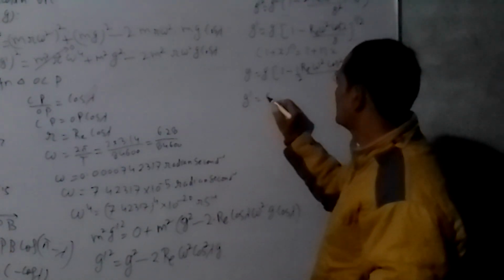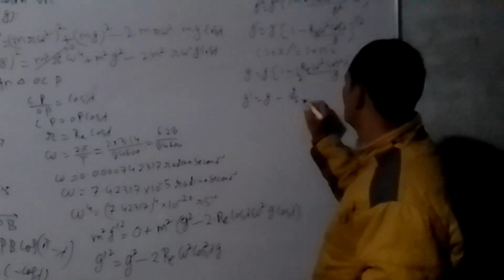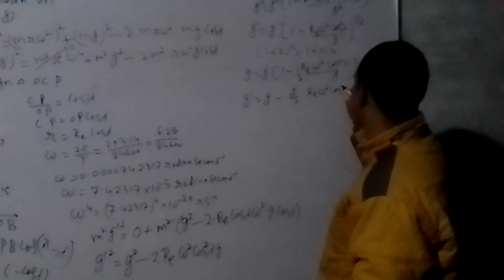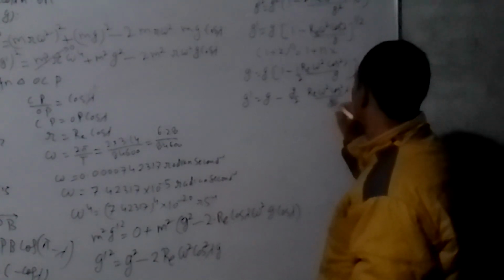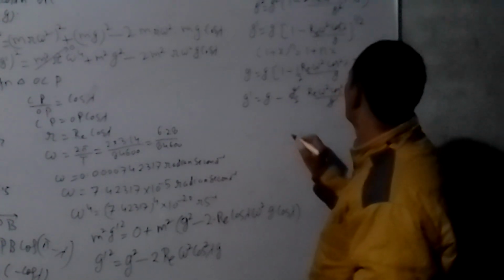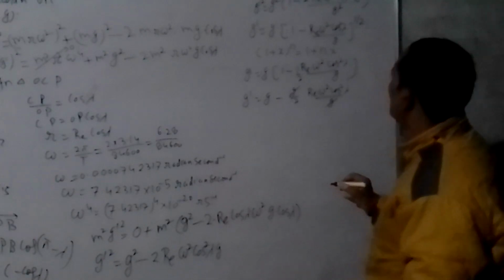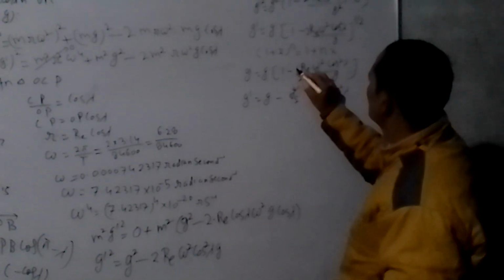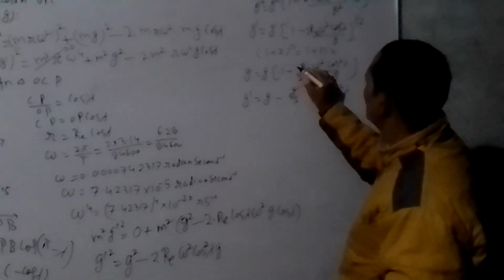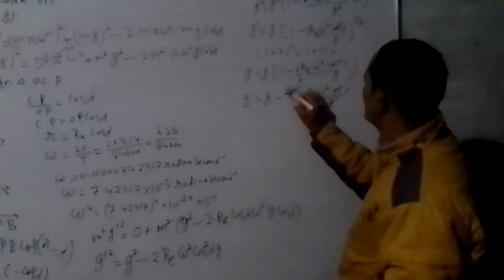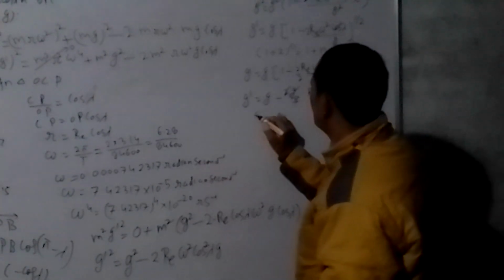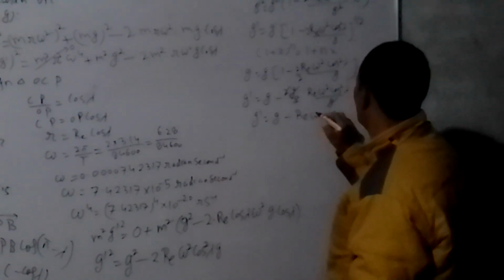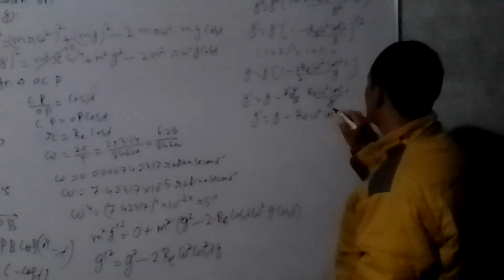Then we get g dash is equal to g minus g by 2 r e omega square cos square lambda upon g. g cancels. This is 2 r e, 2 cancels. So g dash is equal to g minus r e omega square cos square lambda.